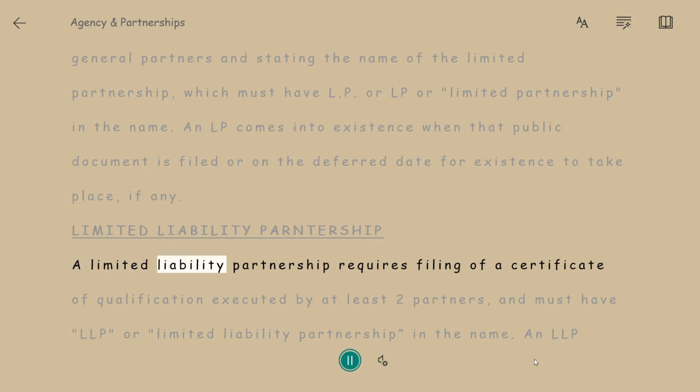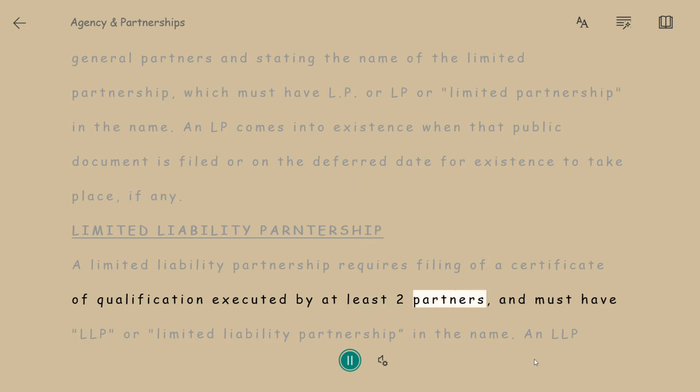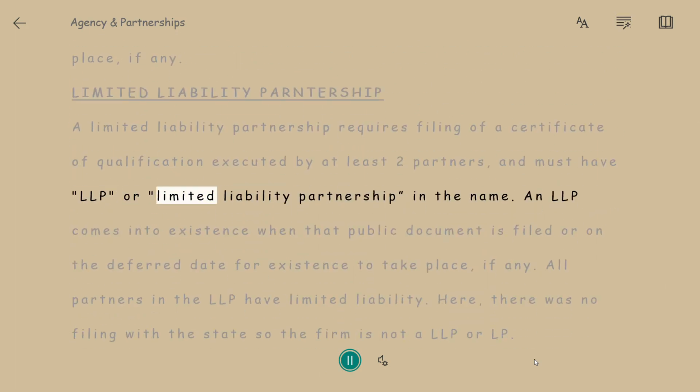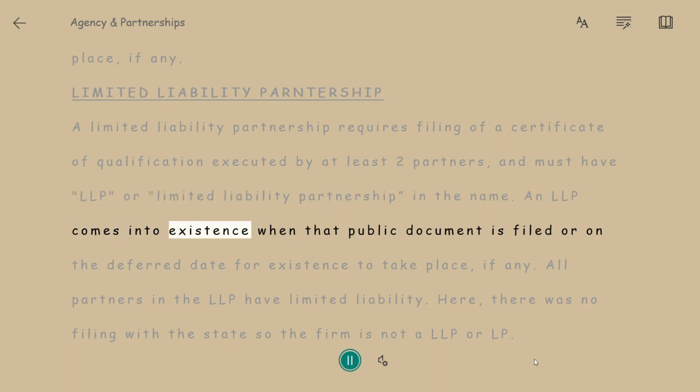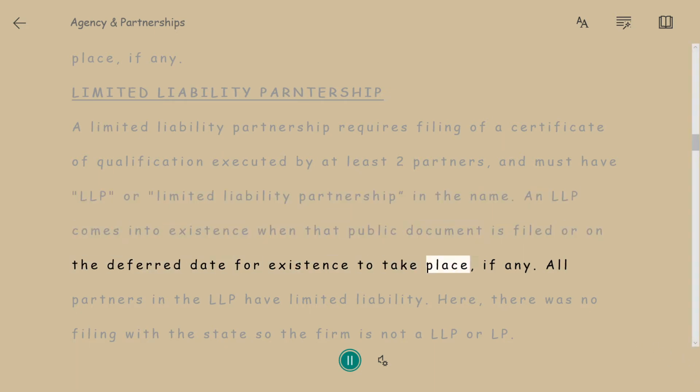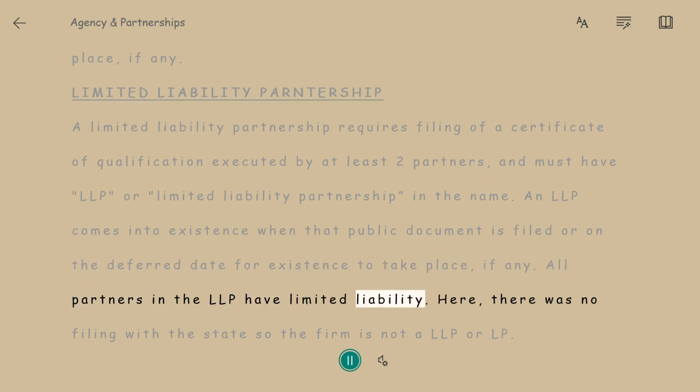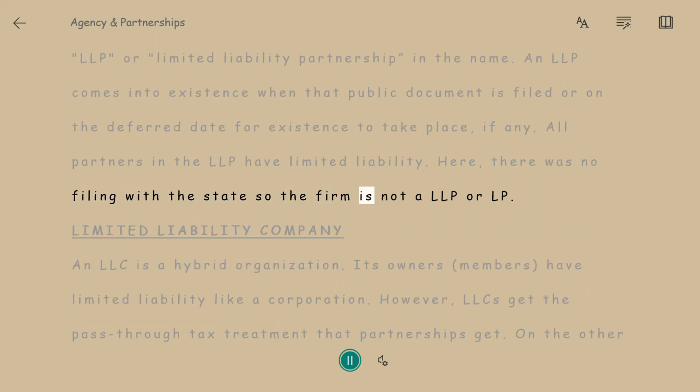Limited liability partnership. A limited liability partnership requires filing of a certificate of qualification executed by at least two partners, and must have LLP or limited liability partnership in the name. An LLP comes into existence when that public document is filed, or on the deferred date for existence to take place, if any. All partners in the LLP have limited liability. Here, there was no filing with the state, so the firm is not a LLP or LP.